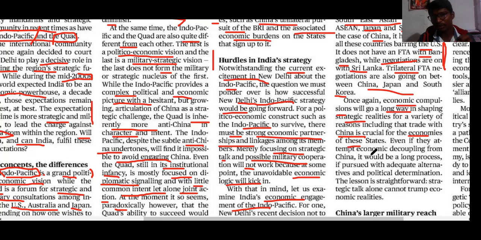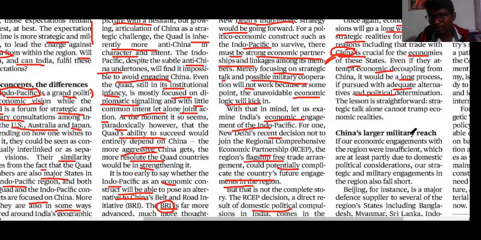Even if they contemplate economic decoupling from China, it would be a long process to create adequate alternatives for the political determination in the region in the Indo-Pacific strategy. Without China, these countries would not have come apart from the economic perspective. The lesson here is straightforward: only economic realities can take the strategy forward.